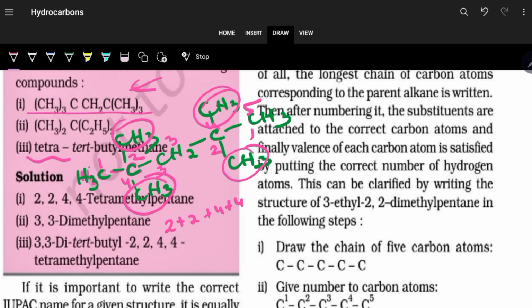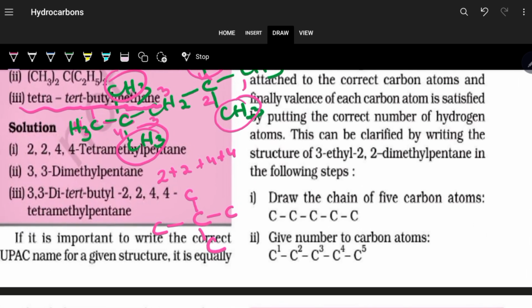Now, tetra-tertiary-butylmethane. Tetra means 4. Tertiary butyl methane: methane is CH4. So here there are 4 tertiary butyl groups, because tetra means 4. Tertiary butyl means the carbon atom which is attached is tertiary, that means it is attached to 3 more carbon atoms, and the group has a total of 4 carbon atoms, so butyl.